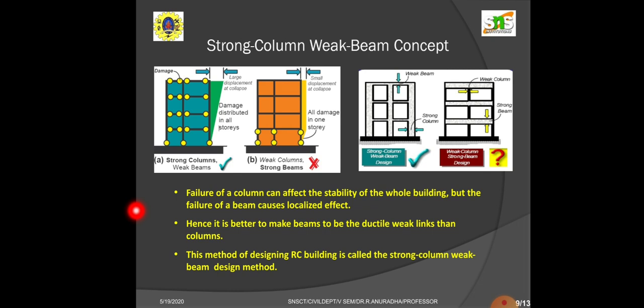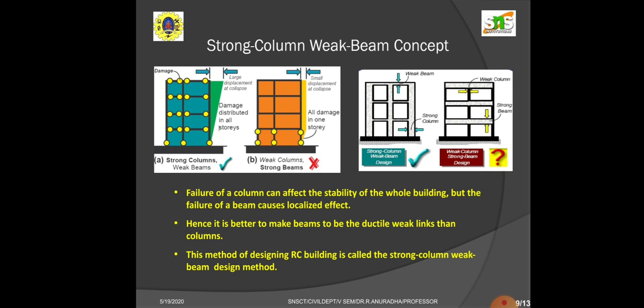Coming to the concept, strong column, weak beam. In the first figure, you can see there is a strong column, but the beam is very weak. What happens? Whenever an earthquake occurs or lateral forces are applied to a structure or frame, you can see large displacement at collapse. That green color shows the large displacement at collapse. That means damage is distributed in all the stories. Please underline, students, damage is distributed in all the stories.